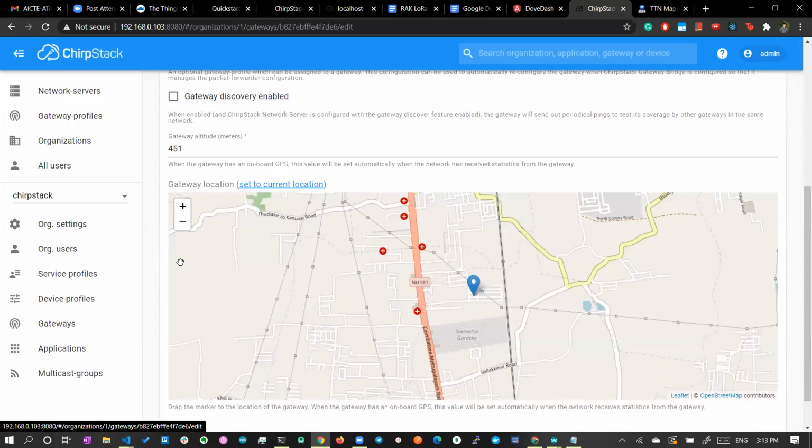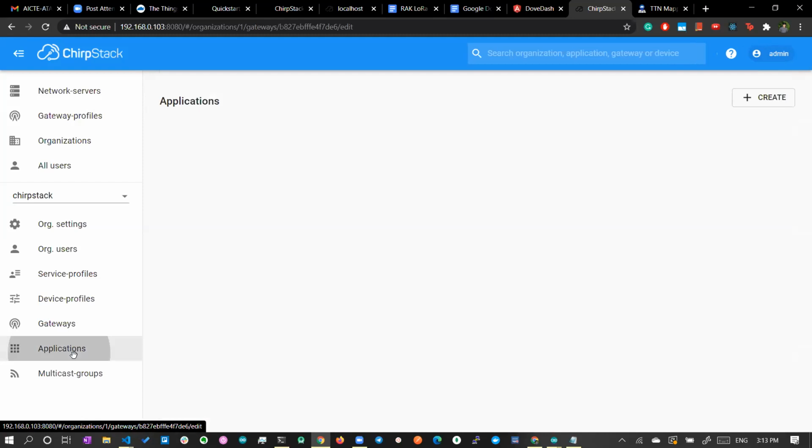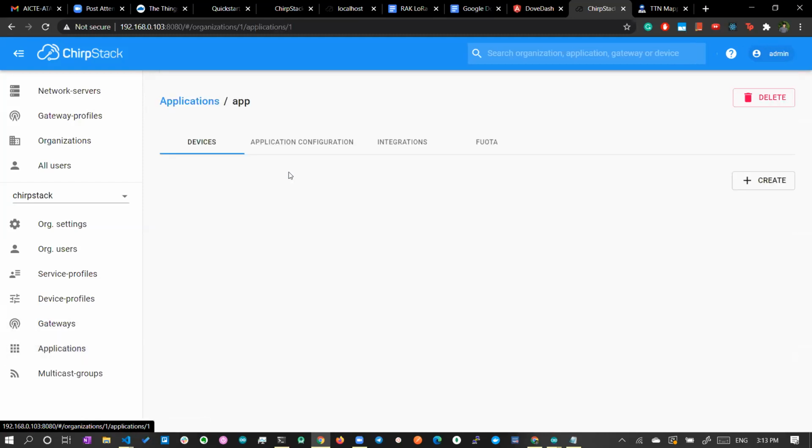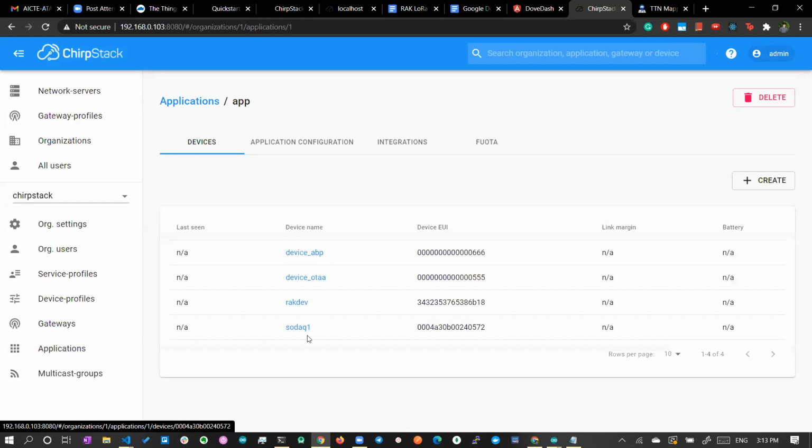Okay, so here it is, the application. Let's create a simple application over here, and app. Okay, now we have created the Sodak app. So we also have rack dev. This is for the RAK module, and this is for the Sodak module.